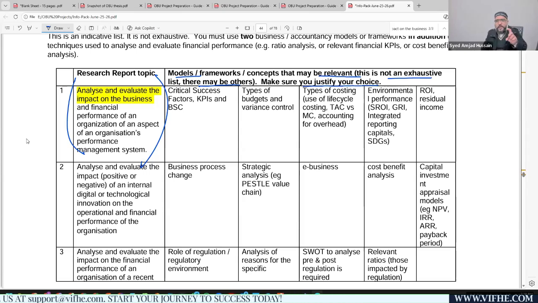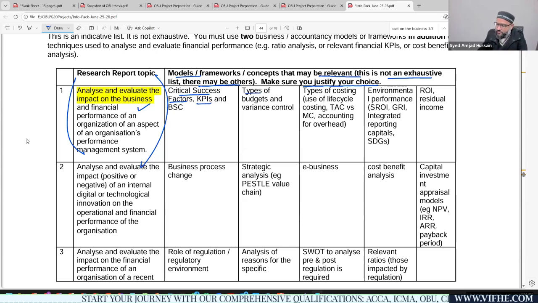That means you can choose any of these areas or topics that were given in this guide, but you can include any other subject areas or models to evaluate the performance of a company. For example, as far as this topic number 1 is concerned, you might have to assess the critical success factors of the company's KPIs, key performance indicators, and any other model that is applicable in that situation.